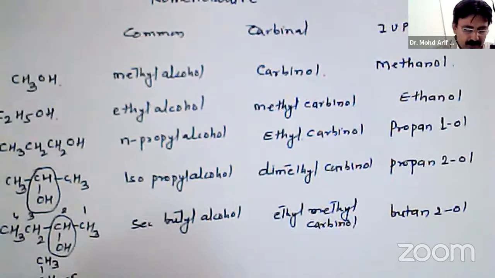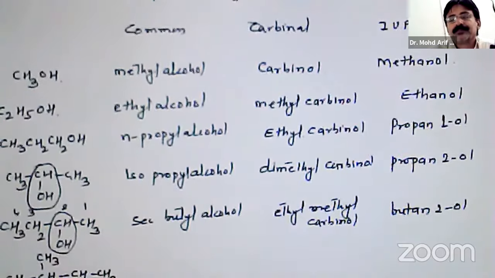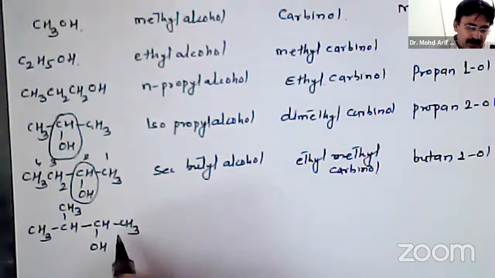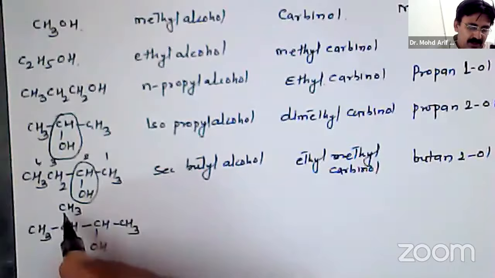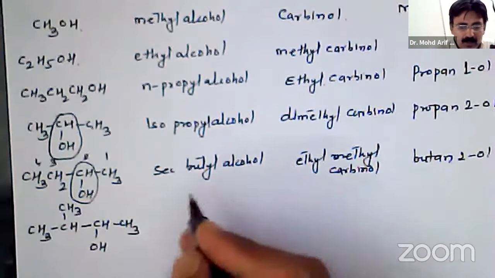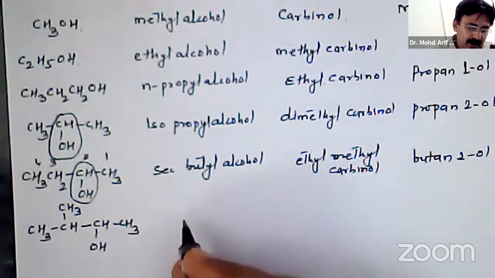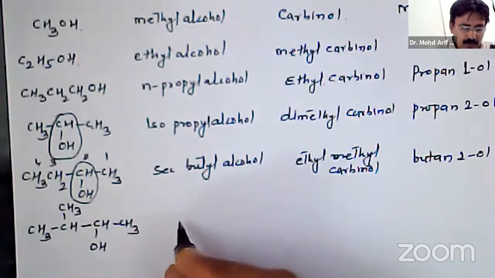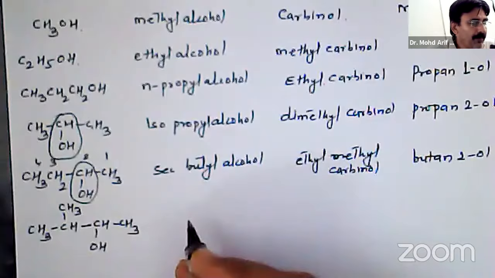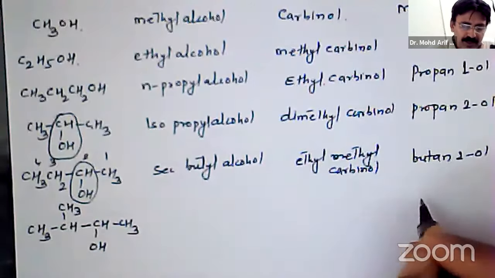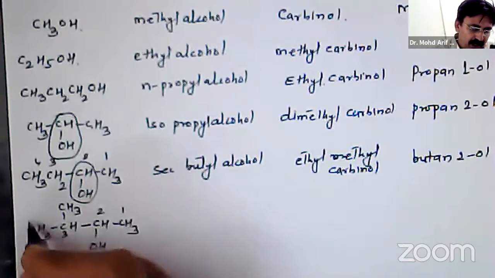On the other hand, consider CH3CHOHCH(CH3)CH3. Now the compound will be named in IUPAC system as 1, 2, 3, 4.